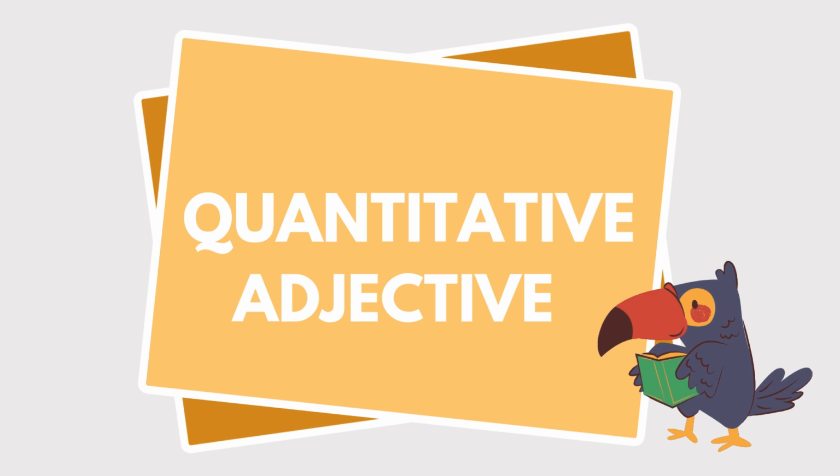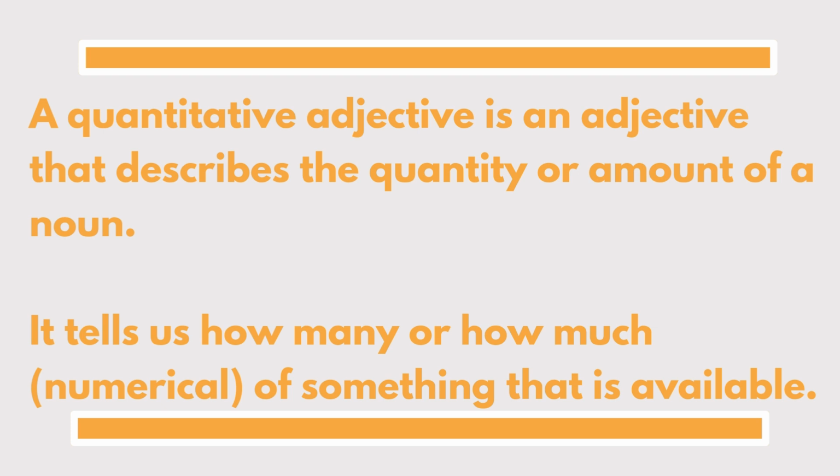And today we'll be learning about another type of adjective, which is the quantitative adjective. Now, what is a quantitative adjective? A quantitative adjective is an adjective that describes the quantity or amount of a noun. So it tells us how many or how much of something is available.